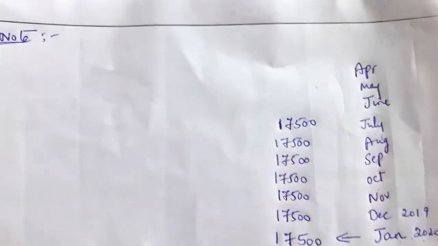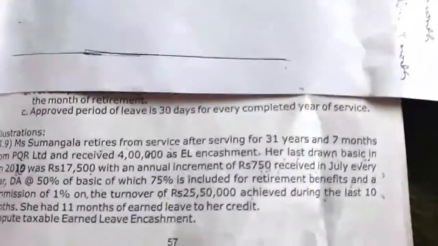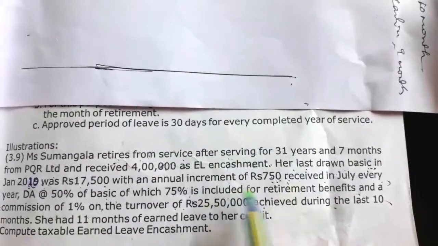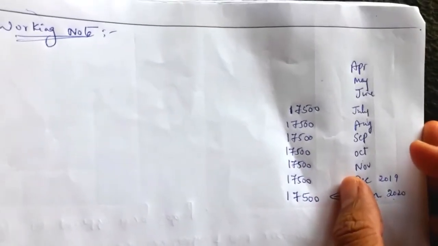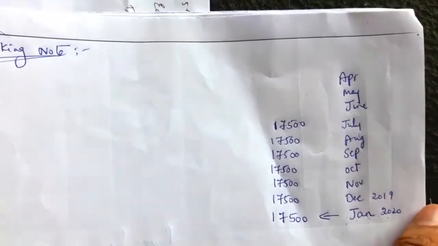Before July she received how much? Without increment. What is the increment amount here? That increment value we have to deduct. Before July she received without increment. The increment is 750, so we have to deduct: 17,500 minus 750, that is nothing but 16,750 for 3 months.